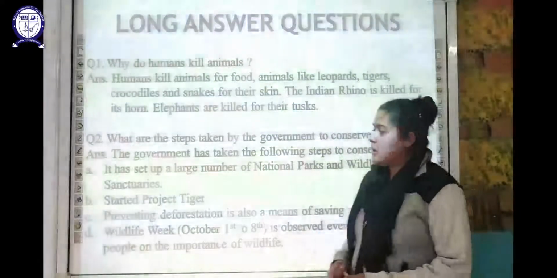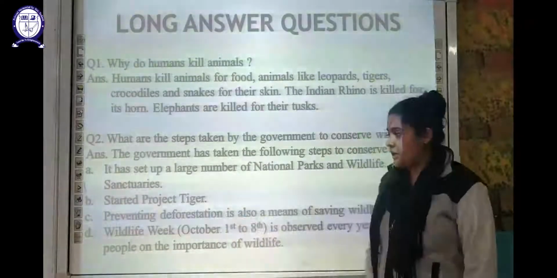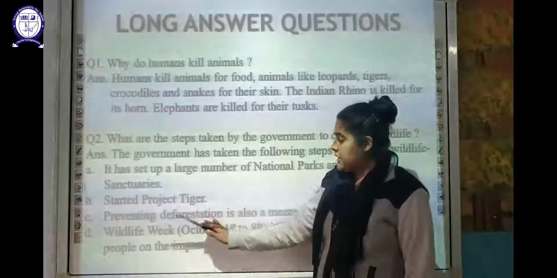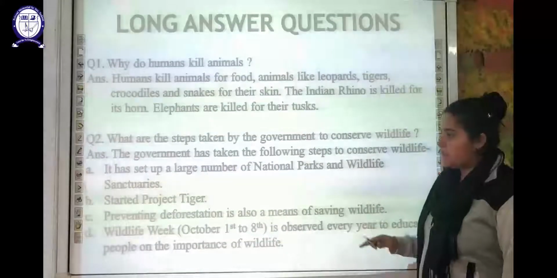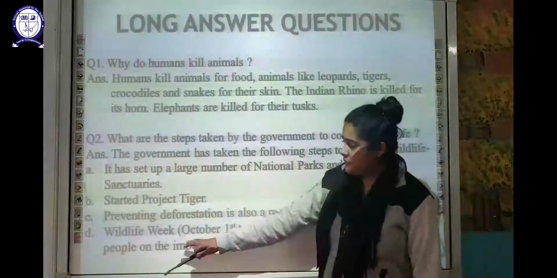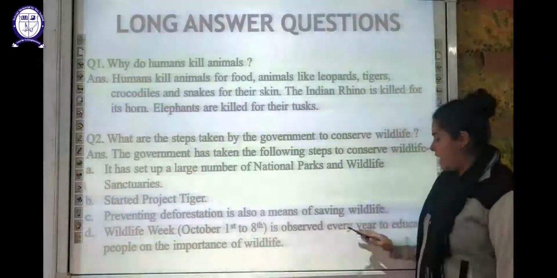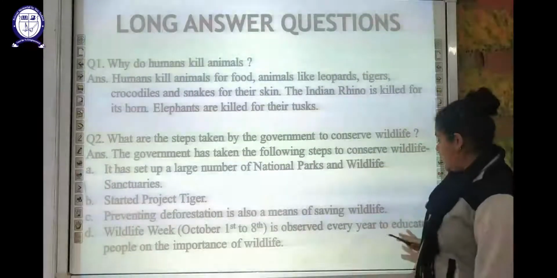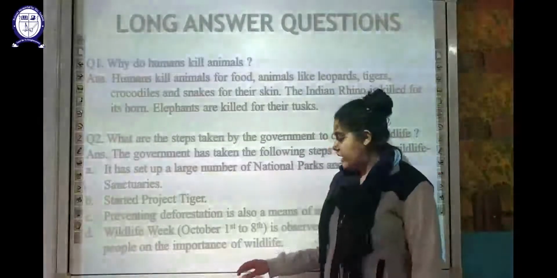Then next is started Project Tiger, so that the Bengal tigers can be protected. Next is preventing deforestation, which is also a means of saving the wildlife. Okay. And last one is the Wildlife Week from 1st October to 8th October is being observed every year. It is being celebrated so that the people can be educated about the importance of the wildlife.